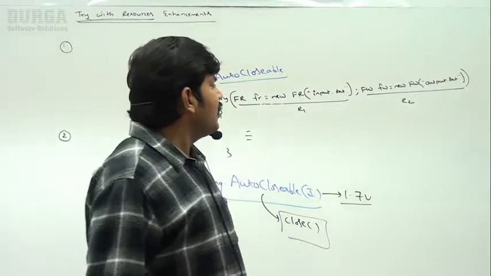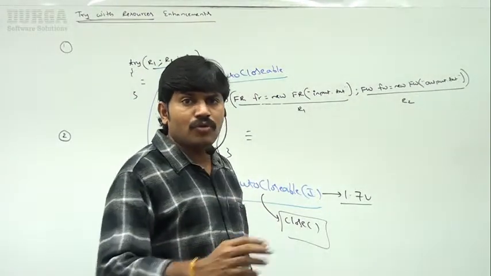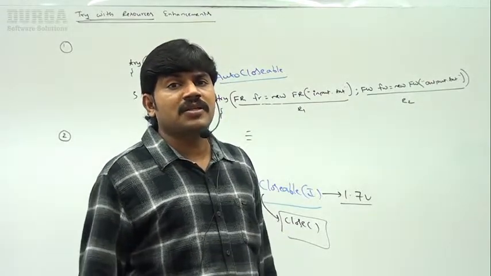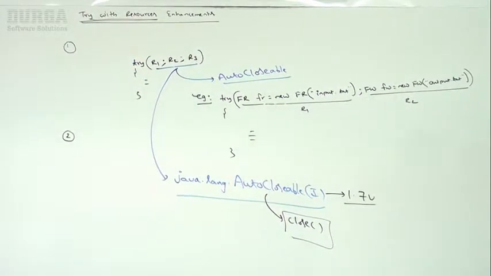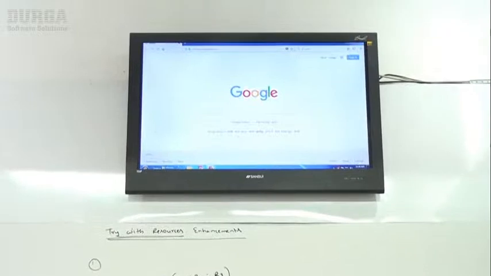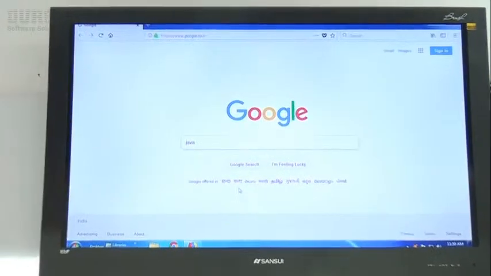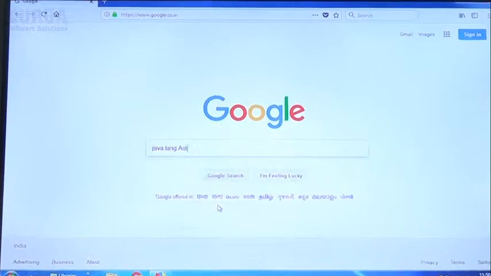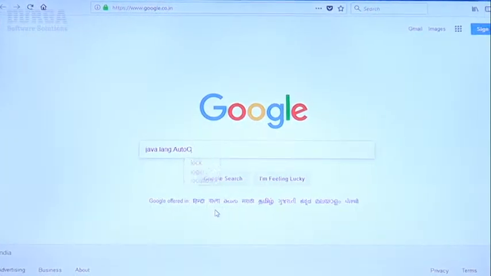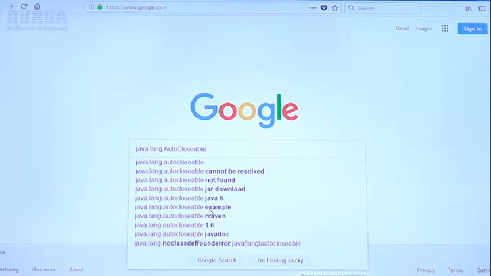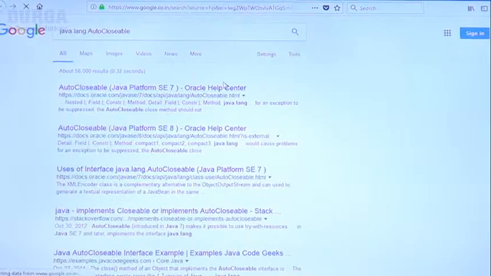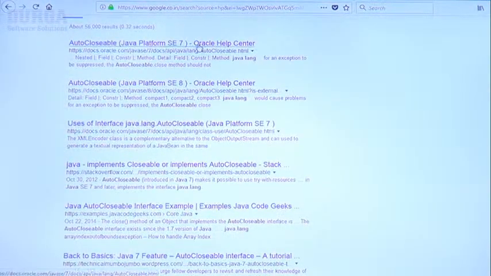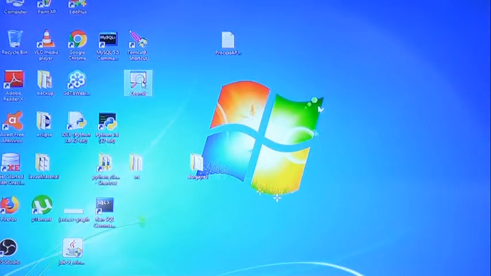Anyway, let me check the API of AutoCloseable. Just observe how many implementation classes there are. Hundreds of implementation classes are there, sir. Just have a look once. Here, open Google and type java.lang.AutoCloseable. The Java AutoCloseable interface. Here the docs are in the Oracle Help Center. The API link I'm going to open. Have a look, one minute, please.